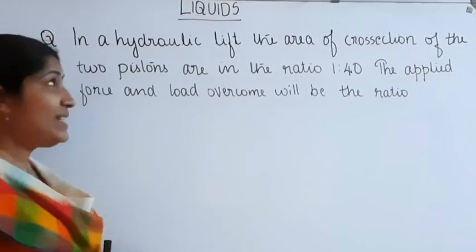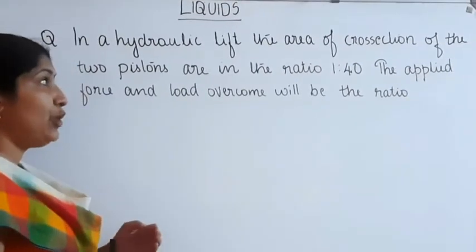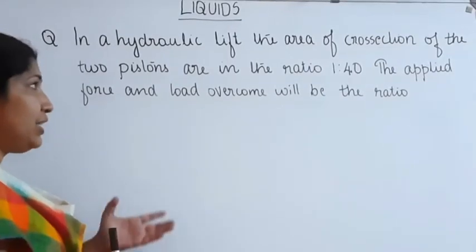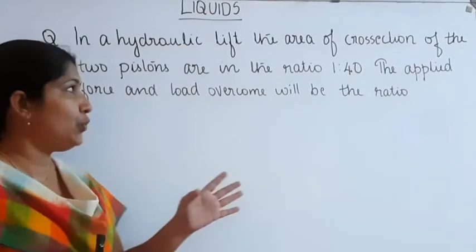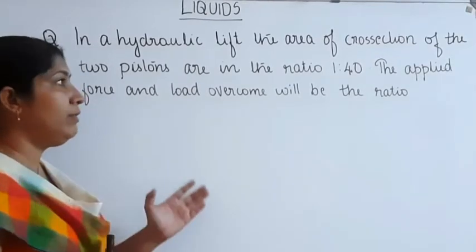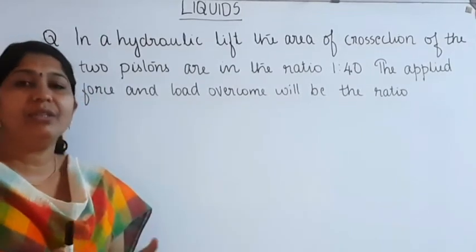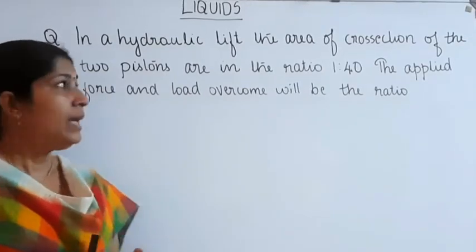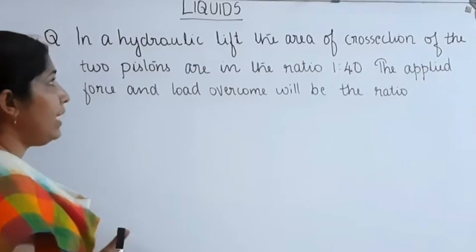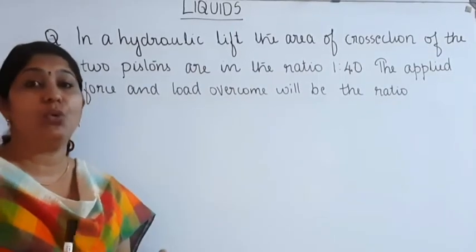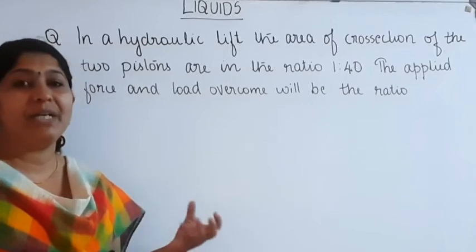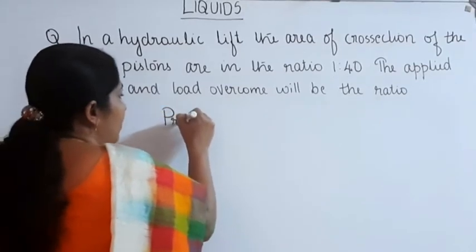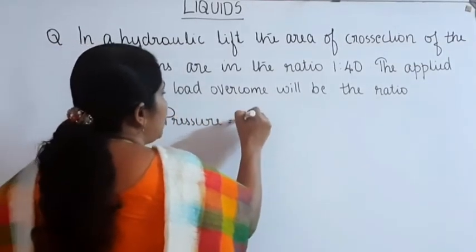Next question. In a hydraulic lift, the areas of cross section of the two pistons are in the ratio 1:40. The applied force and the load overcome will be in the ratio? We want to find the ratio of their forces. According to Pascal's law, pressure is equally distributed in all directions, so here the pressure is a constant.